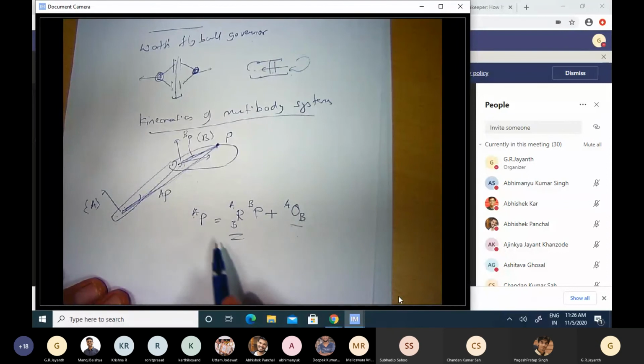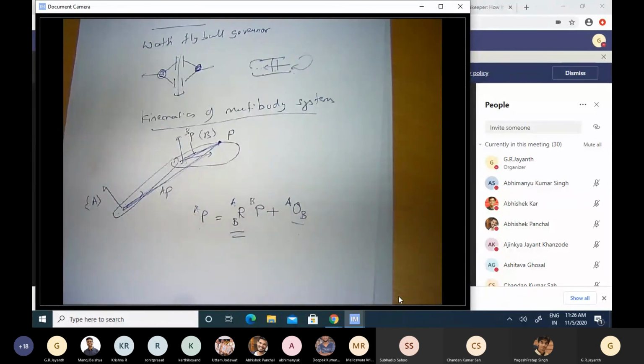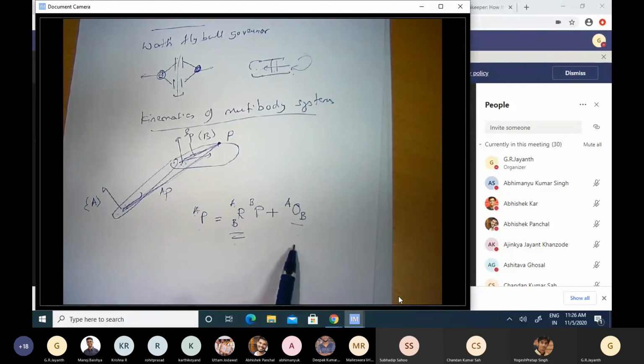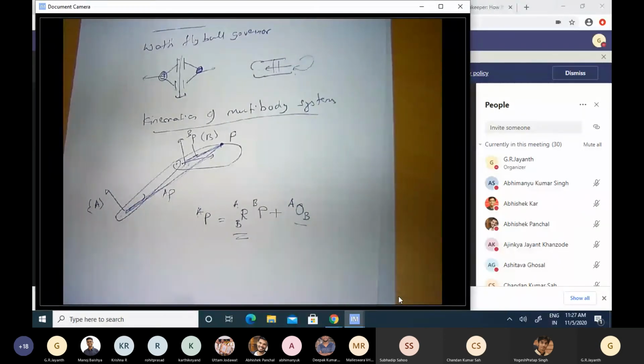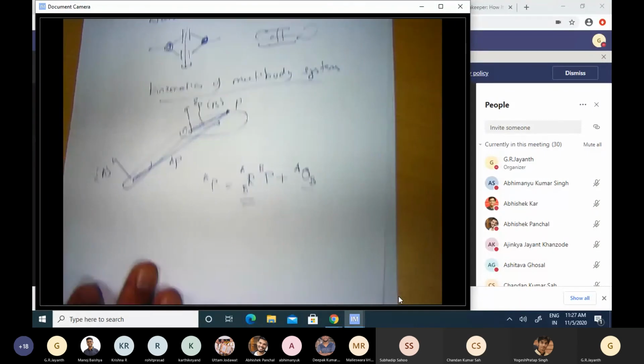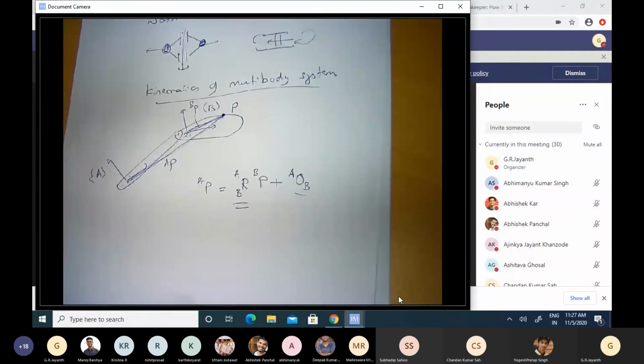Now we are at a new juncture where, even with this new symbol, the relationship between the points represented in the A frame and the B frame does not look adequately simple. I have two symbols that I need to remember now in order to relate the A frame to the B frame, and I seek further simplicity in the representation of that point P in the A frame to the B frame in the presence of this offset between the origins of the two frames. So it is with that intention that we would proceed next. Any questions about the motivation for this?